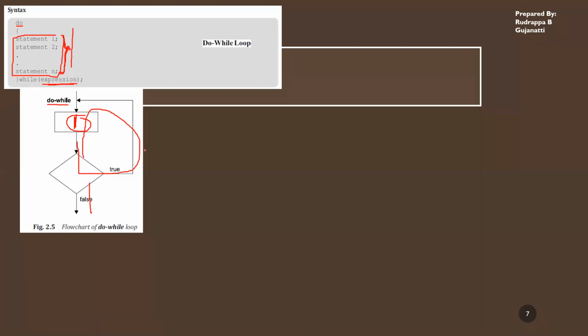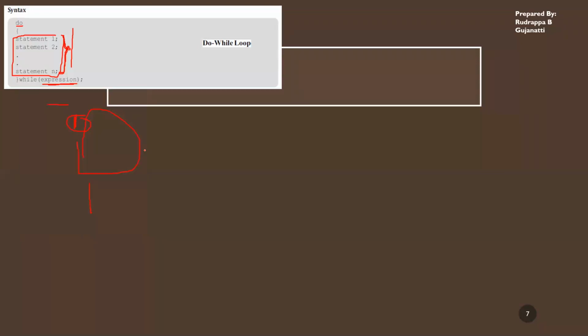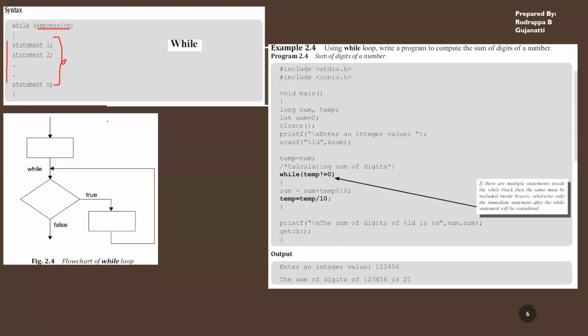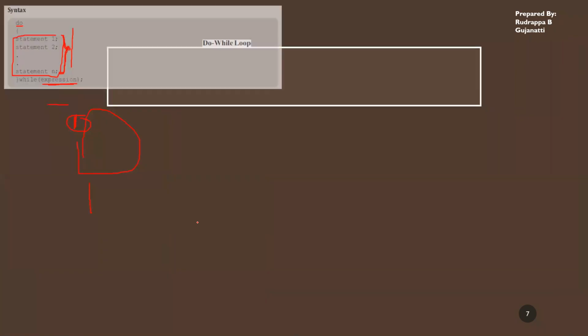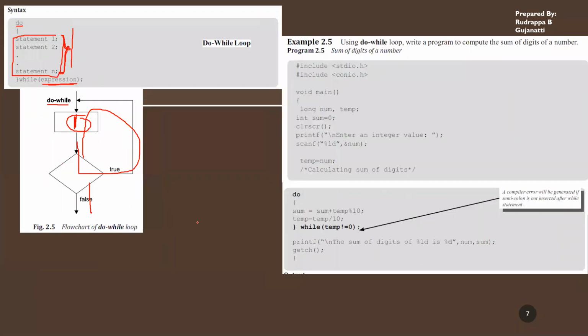If you check the flowchart, it also gives you the difference between while and do while. Here in while, you check the condition. If the condition is true, then you execute these statements, which are statements 1 to n. And then again you check the condition. If the condition is false, you go and execute the next statements. So these are a few of the differences pertaining to while and do while.